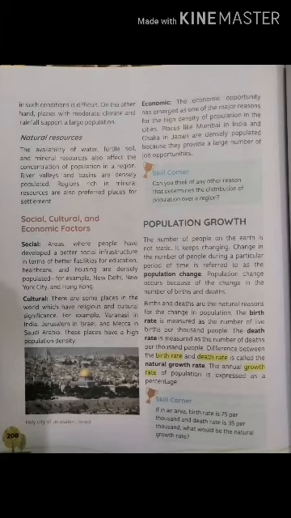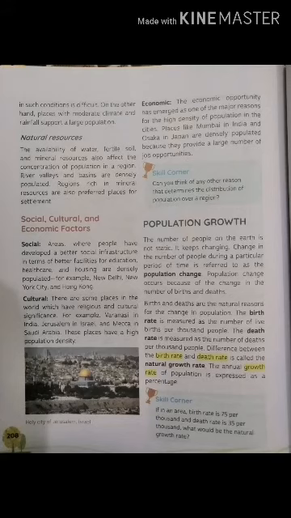Population change occurs because of the change in the number of births and deaths. As I stated, births and deaths are the natural reasons for the change in population. We have birth rates and death rates. Birth rate is the number of live births per thousand people, whereas the death rate is measured as the number of deaths per thousand people. It means how many children are being born per thousand and how many people are dying per thousand.